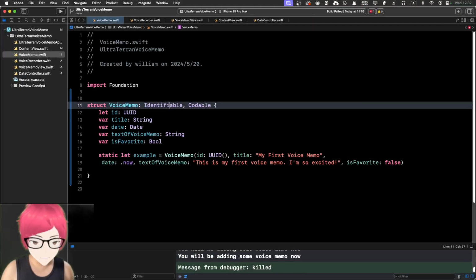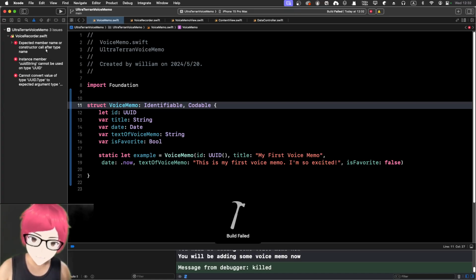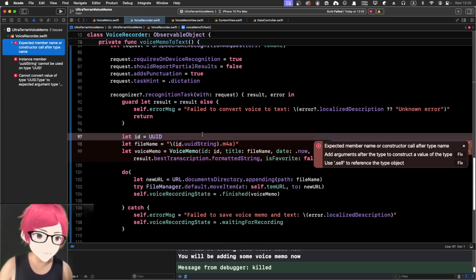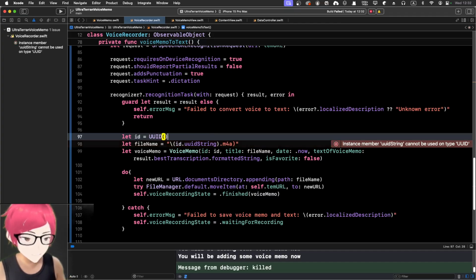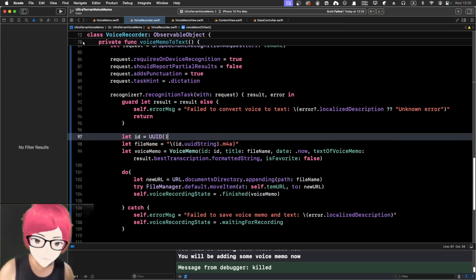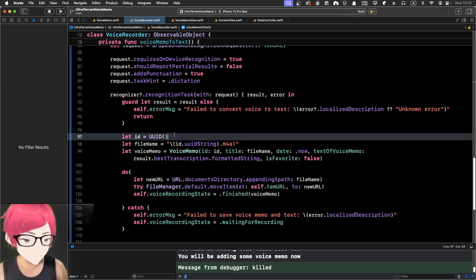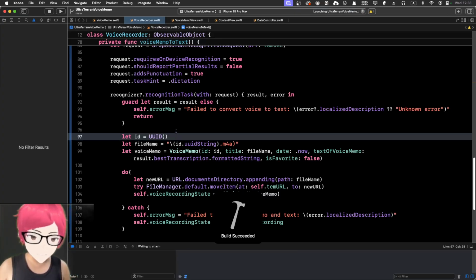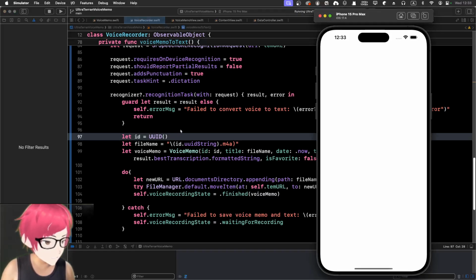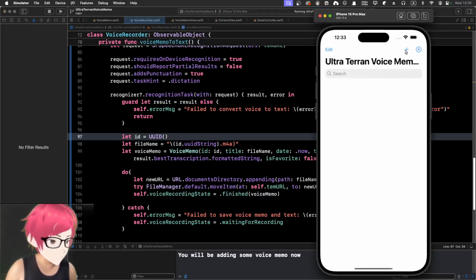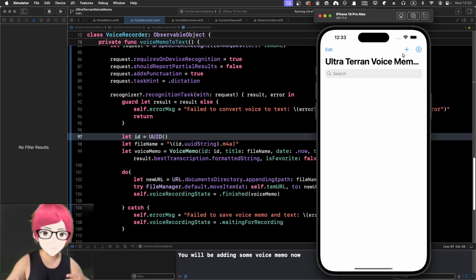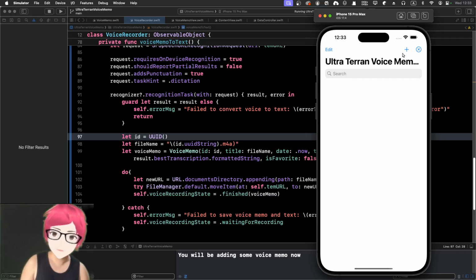Let's go back and check whether we got some error. Okay, yeah, we got tons of errors. That's good. Yeah, we need to add that instance. Yeah, let's run that. Hopefully, yeah, that's surprisingly good. Surprisingly good. We can actually run that. We'll be adding some voice. Oh, yeah, I haven't connected that to the front end yet. But the backend code does not have any error. That's a good sign.